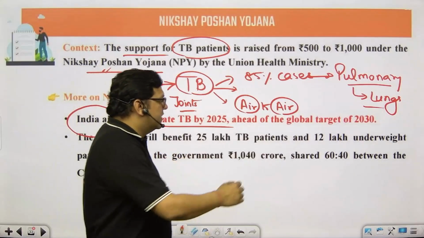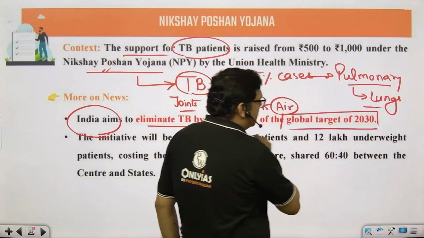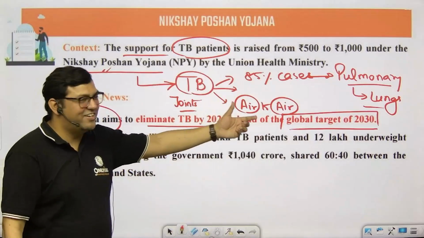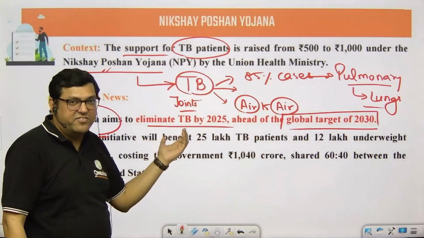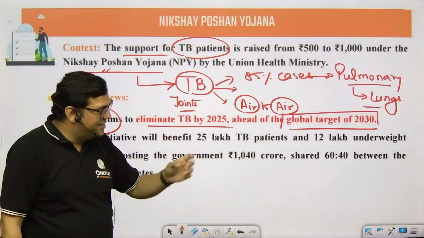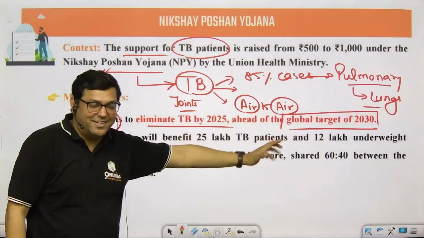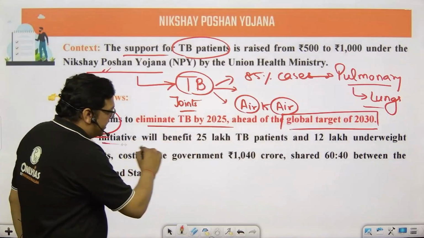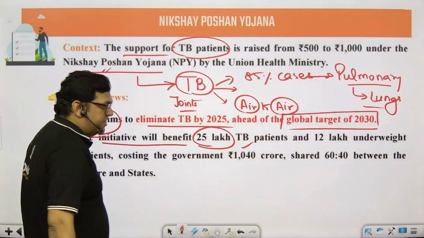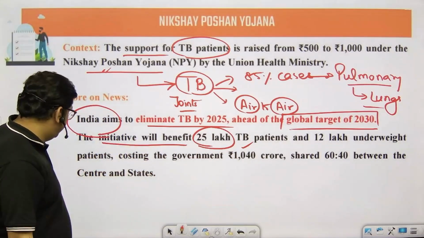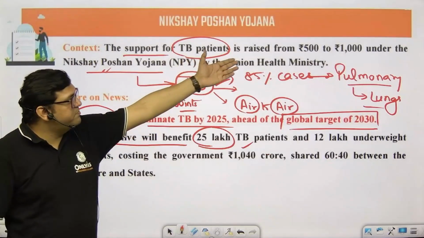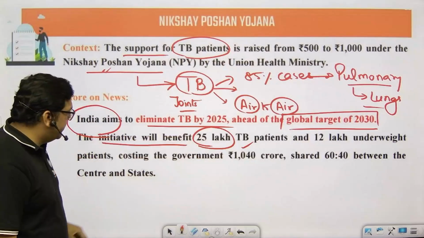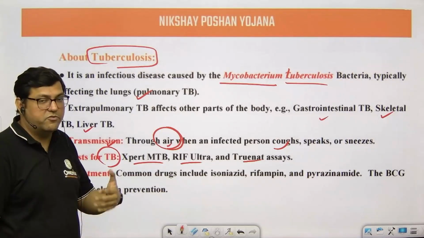So maybe the global target is by 2030. These terms can be interchanged, that India's target is 2025 and WHO's target is 2030. Do not fall into that trap. Yes, the global target is 2030. Let's be clear. The initiative will benefit 25 lakh TB patients and 12 lakh underweight patients. So what we have done is increased this payment from 500 to 1000. This is definitely going to help a number of patients.